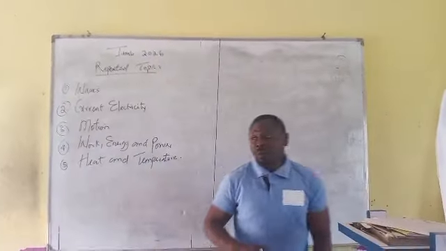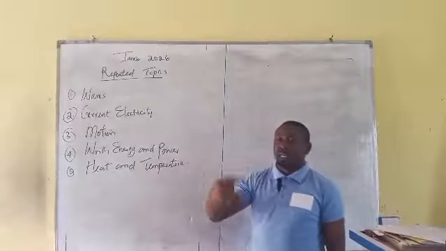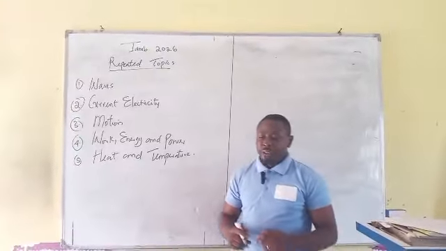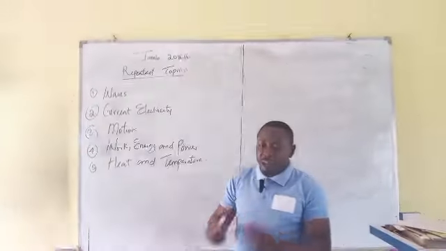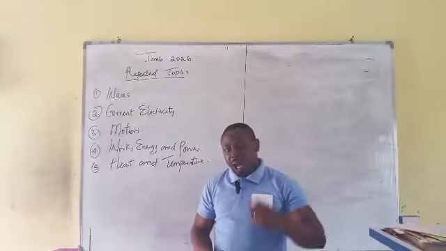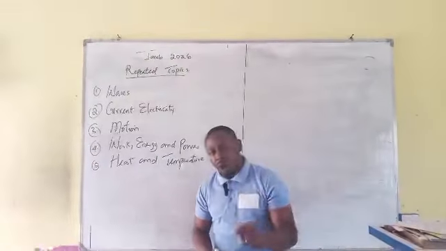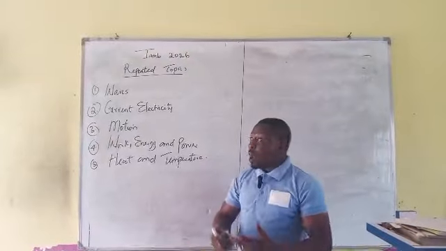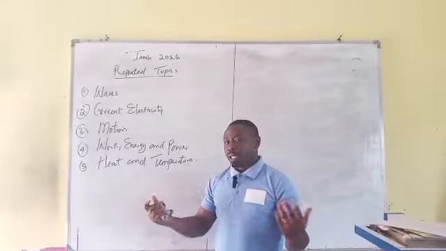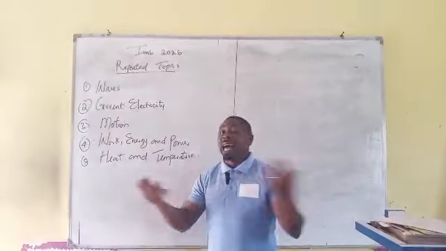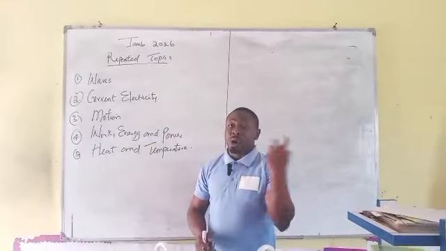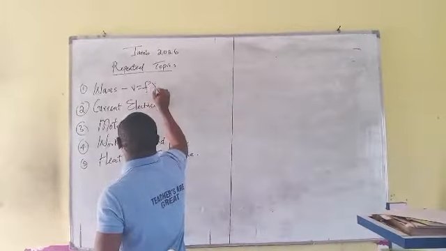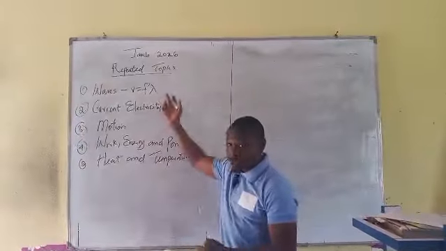All right, these are the repeated topics that come out in JAMB often. So, if you are a JAMBite preparing for JAMB, I will advise you to focus more on these topics. The first one is waves. In this particular topic, you can have the sound wave, especially echo, where your formula is v equals frequency times wavelength, known as lambda.